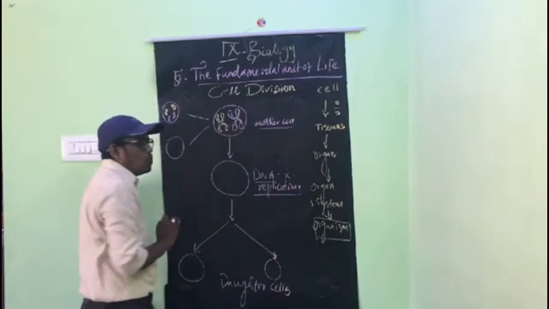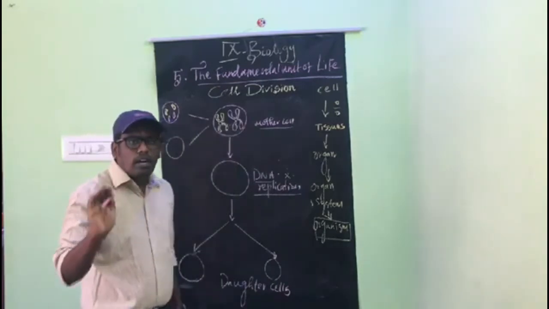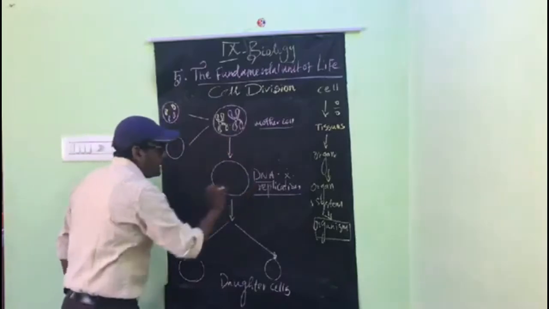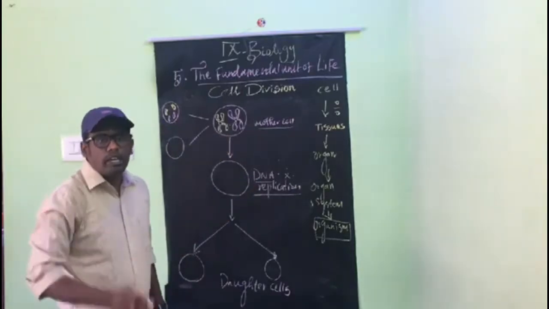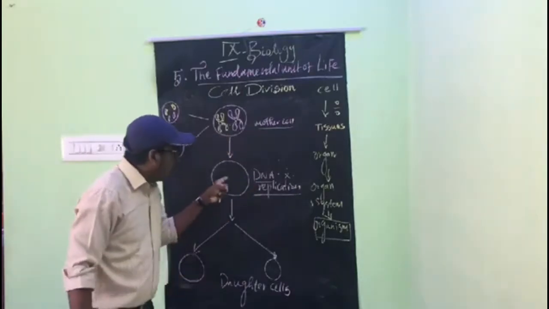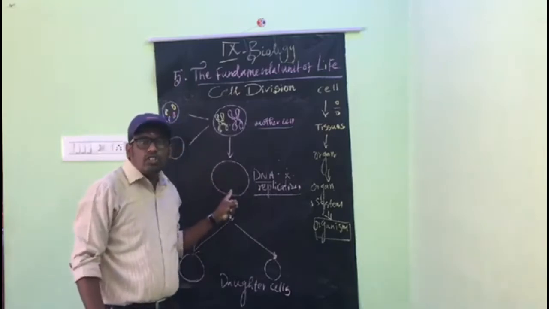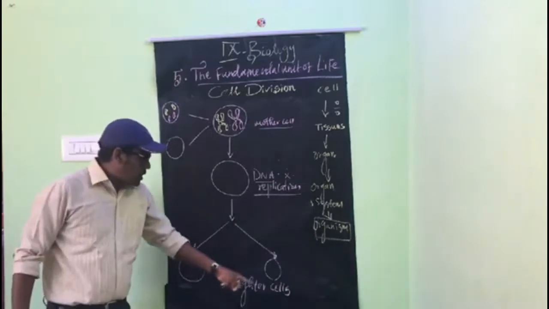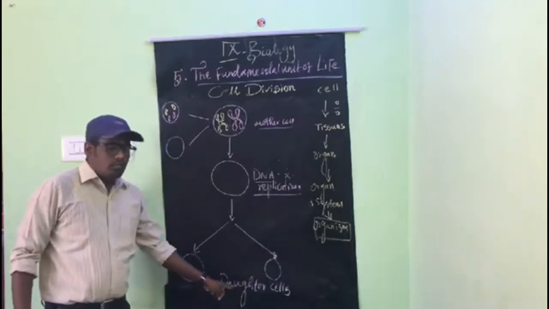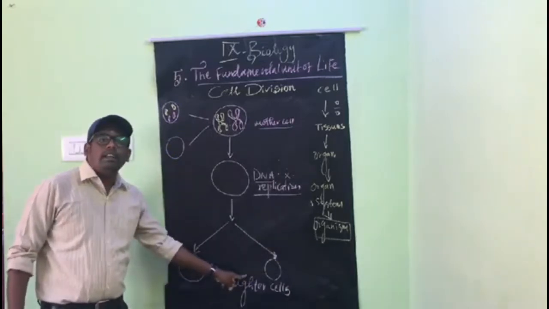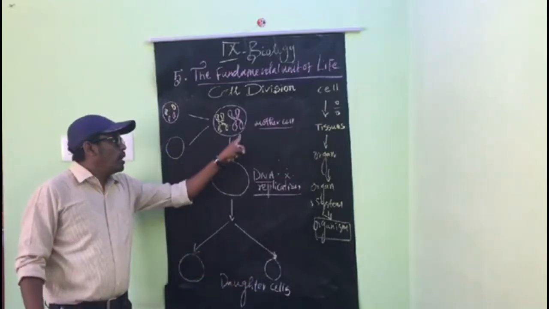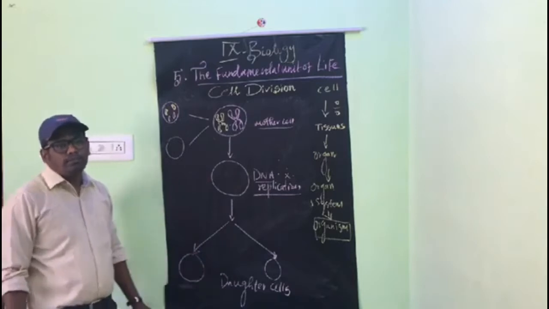The mother cell contains chromosomes, and the chromosome consists of DNA and protein. The DNA is replicated, that means copied. From the replicated DNA, the 2 daughter cells are produced. The 2 daughter cells are identical and have the same number of chromosomes as the mother.